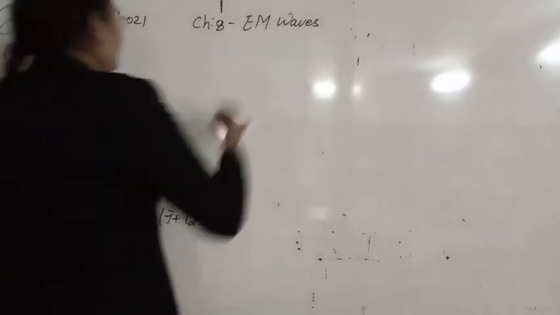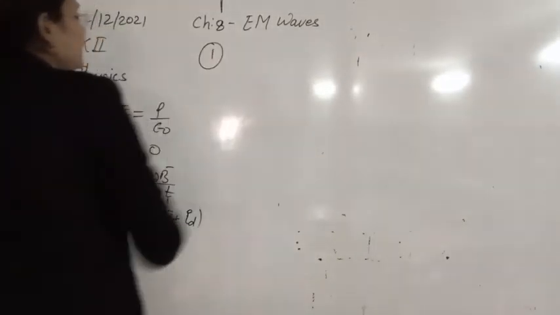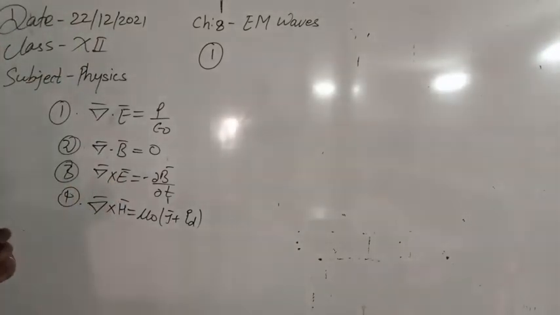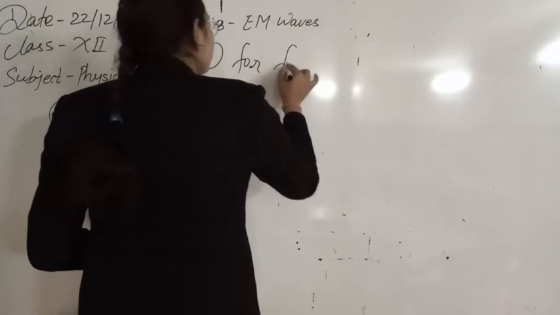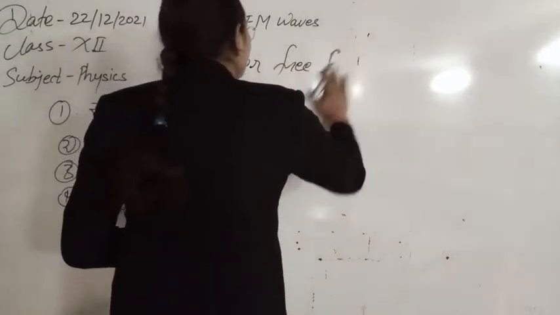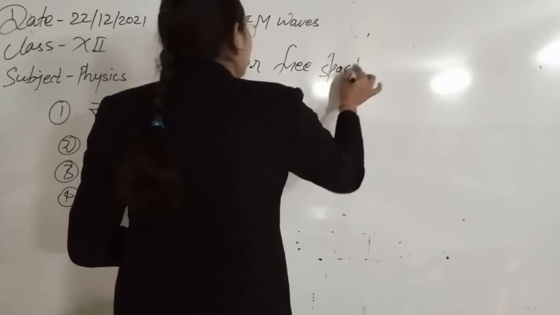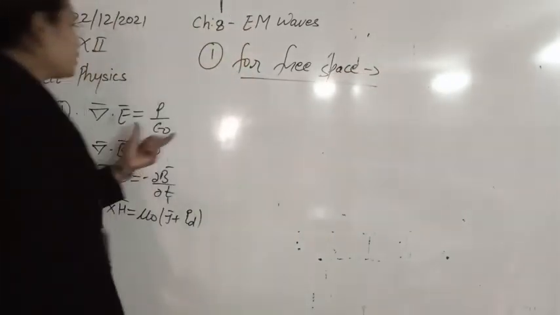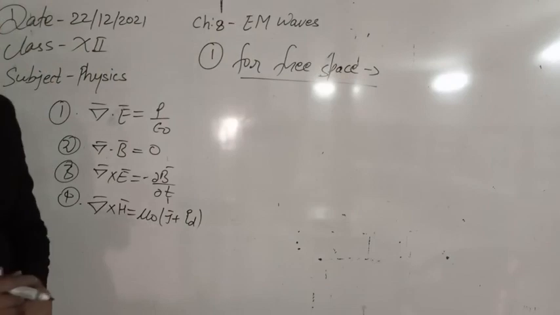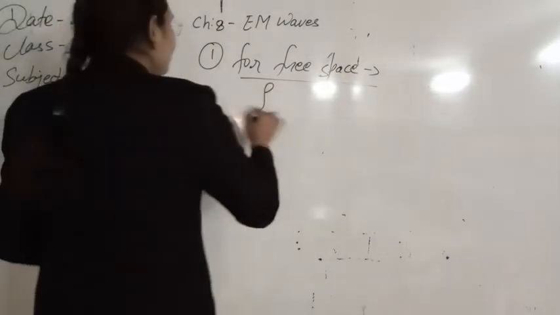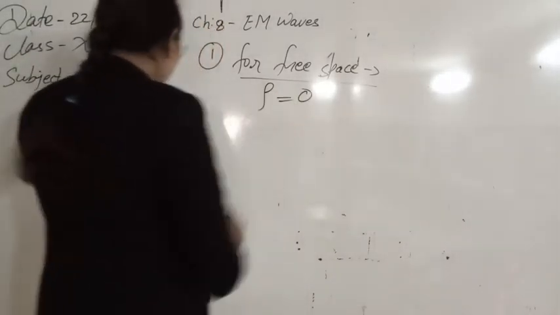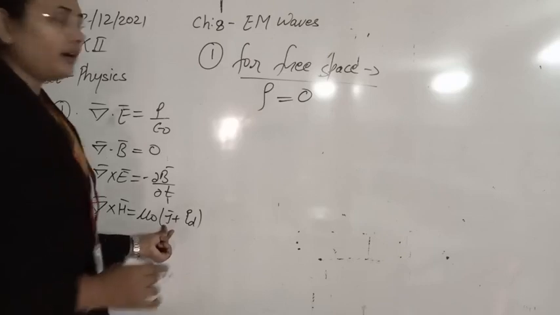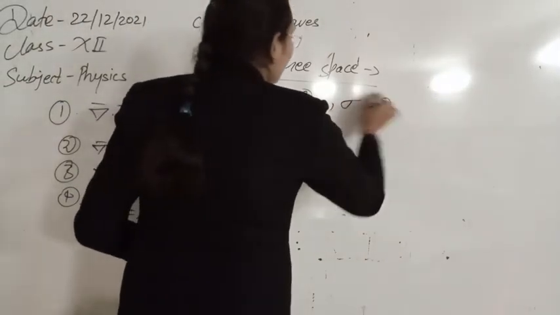So this is the whole set of four equations that we can write here. We have different media in which an electromagnetic wave is propagating, and for the free space also you can write them. So for today, let's see the free space. Suppose light is moving through free space, then which kind of equations will justify its behavior? As you know, in free space there is no presence of any kind of charges. So rho, the charge density, charge per unit volume, will become 0, and the current density will also be 0 there.